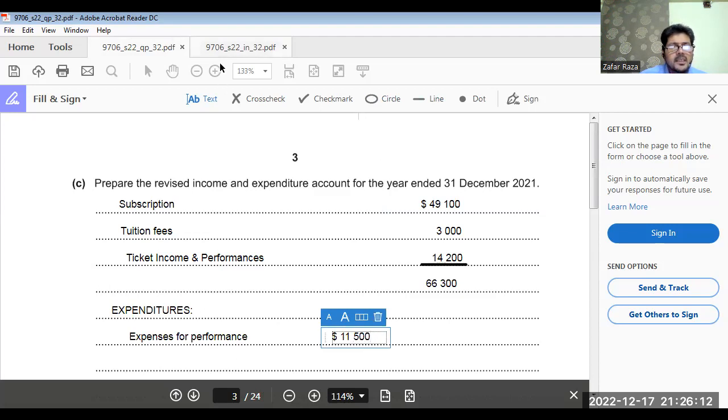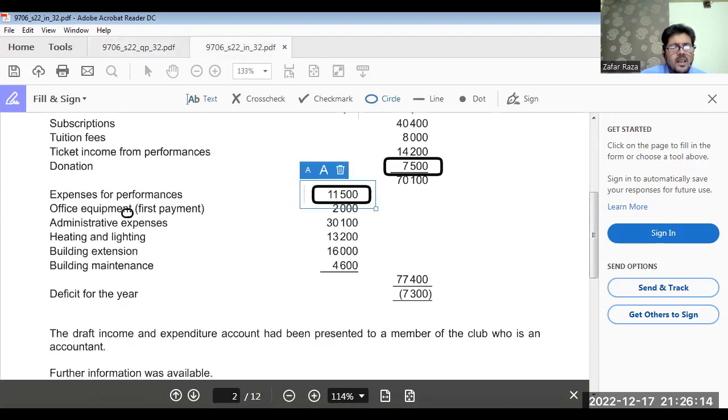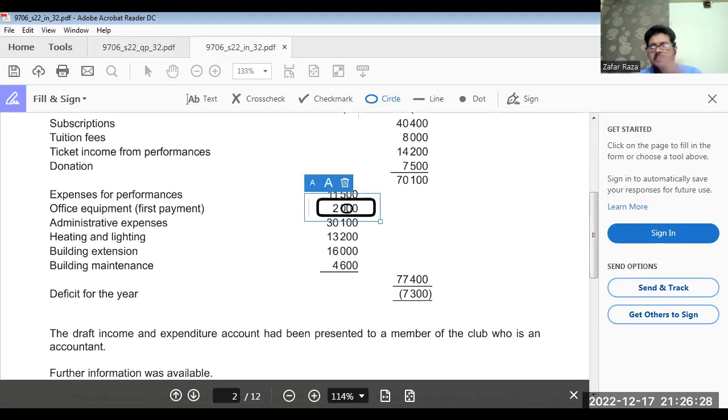Done? Okay. What next? Office equipment. Whatever the amount we are paying to buy any non-current asset, that purchase price we never include, whether we are paying on an installment basis or paying directly. That total amount is not going to be added in the income and expenditure account, or commercially the income statement.